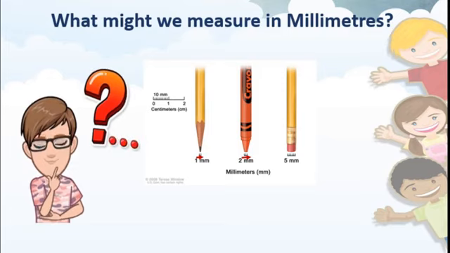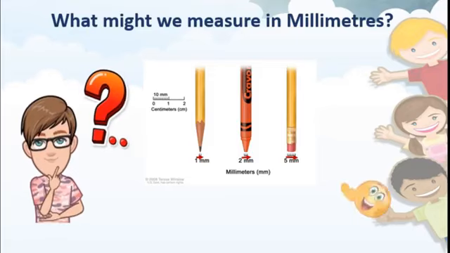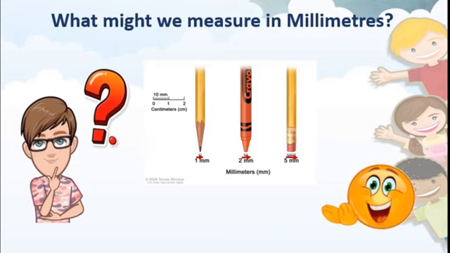And the length of the eraser which is fixed behind the pencil is 5 millimeter. Got this? You have to tell this boy about this. Students, I hope you understand. So to measure very small things we use millimeters.